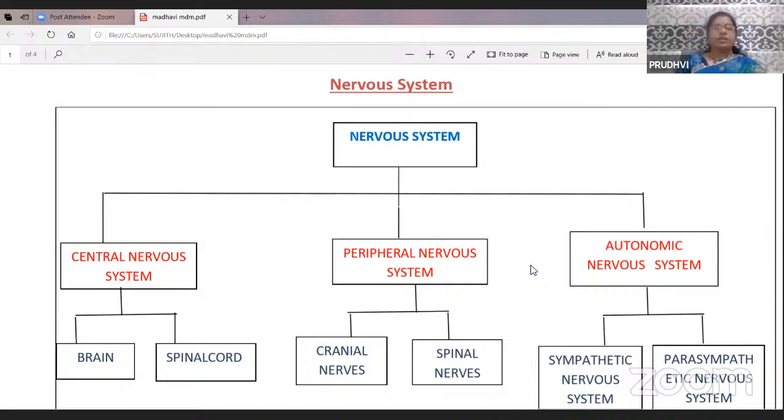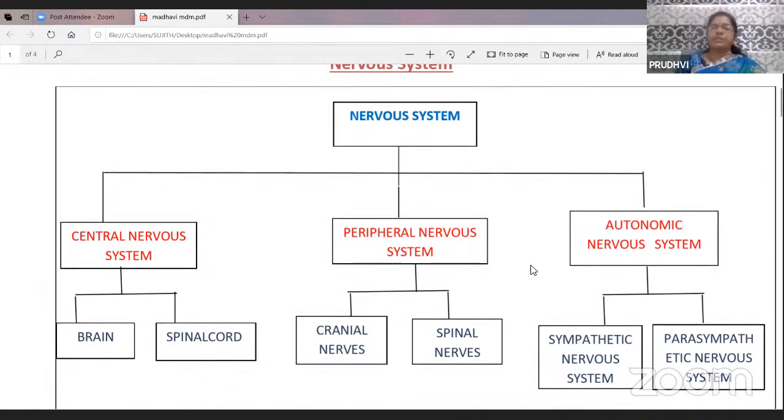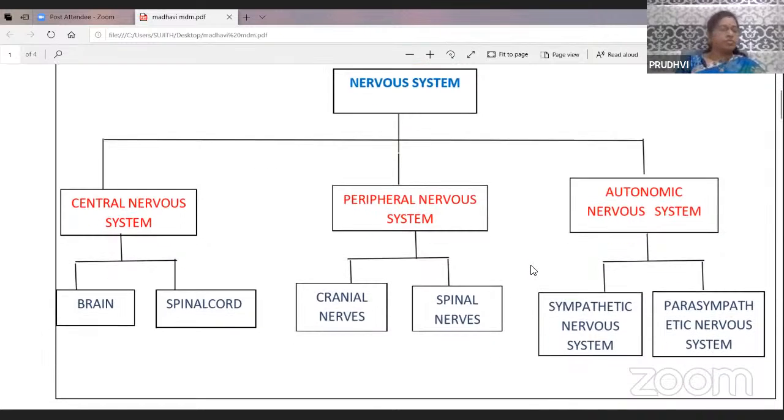The nerves arising from the brain are called cranial nerves, and the nerves arising from the spinal cord are called spinal nerves. In the peripheral nervous system, both the cranial nerves and spinal nerves are the components. The third one is the autonomic nervous system, which has 2 divisions: sympathetic nervous system and parasympathetic nervous system.